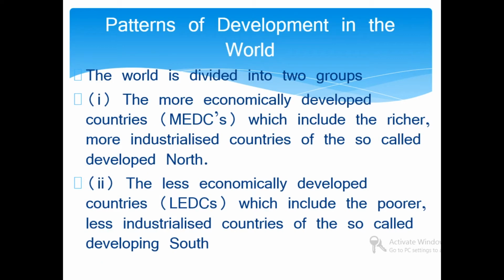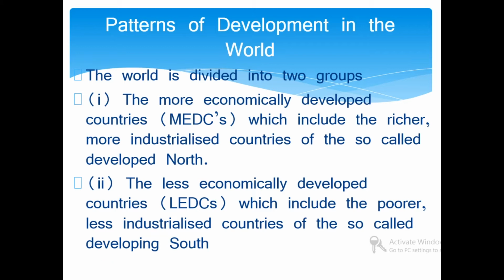Pattern of development in the world. The world is divided into two groups. The more economically developed countries, which includes the richer, more industrialized countries of the world, mostly referred to as the North.